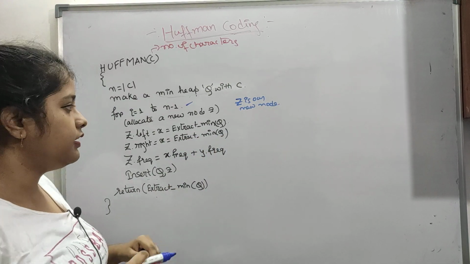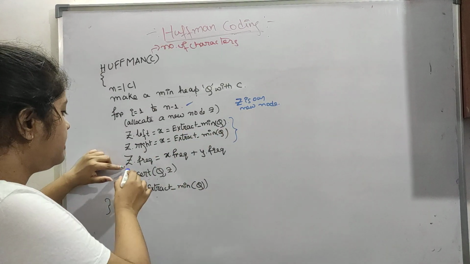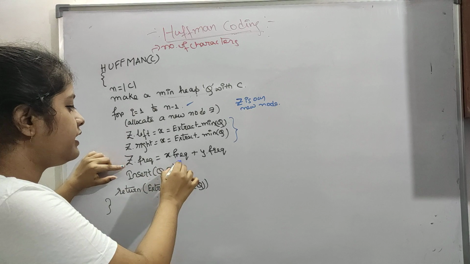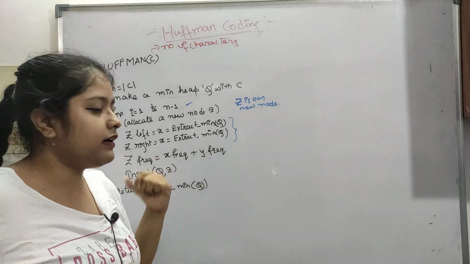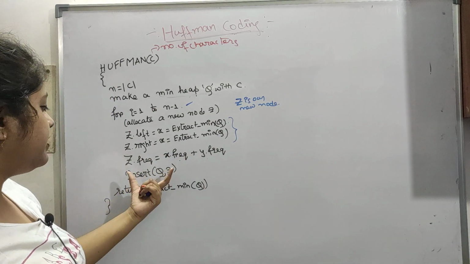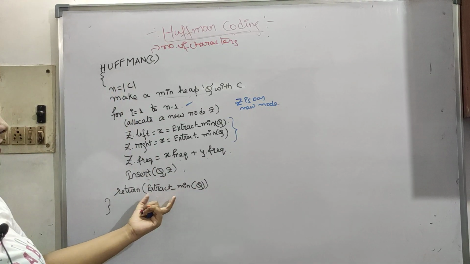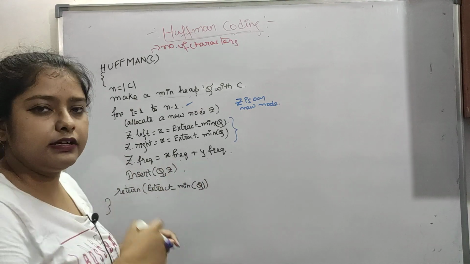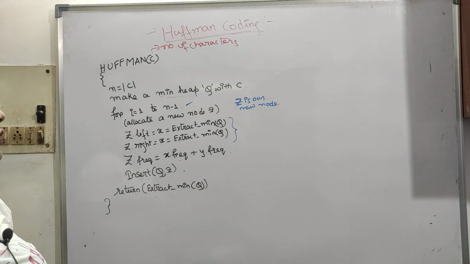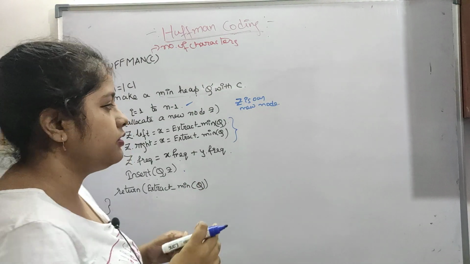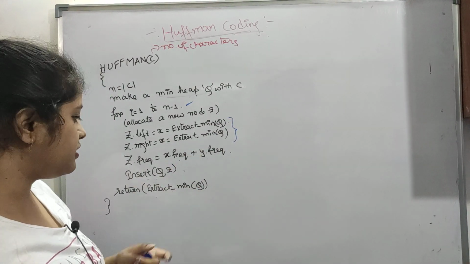These two are extracting the mins. Now z.frequency is equal to x.frequency plus y.frequency. Whatever the extraction was done, we will now add them, and after adding we are inserting that back. This will continue recursively, and finally return extract-min. I hope you have understood a little bit of this. Even if you don't, it's okay, we will do a lot of questions with this and it will be clear to you.